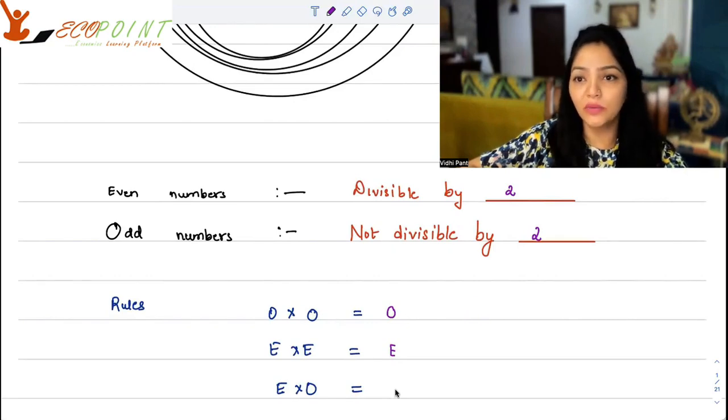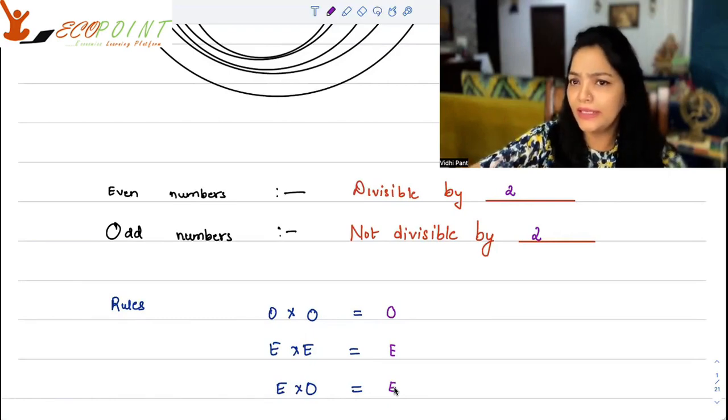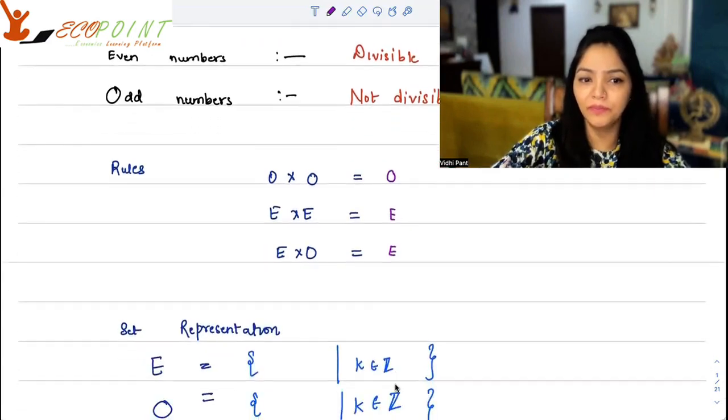Even multiplied by any odd number? Suppose you're multiplying 2 and 3. 2 is an even number, it's divisible by 2. 3 is an odd number. When you multiply, you will get an even number always. So whenever you multiply any number by an even number, you will get an even number.